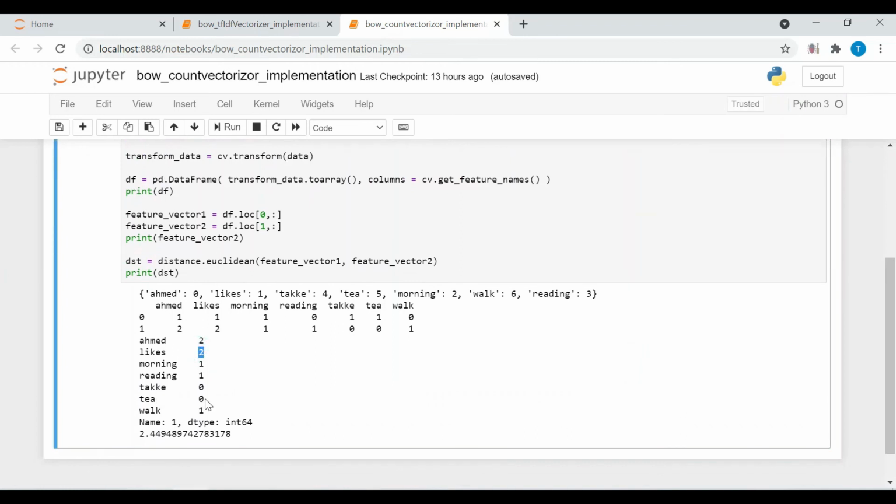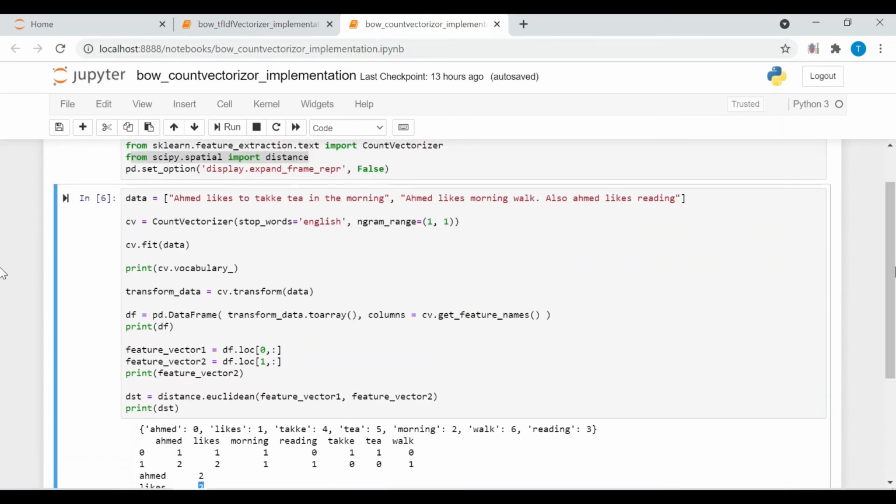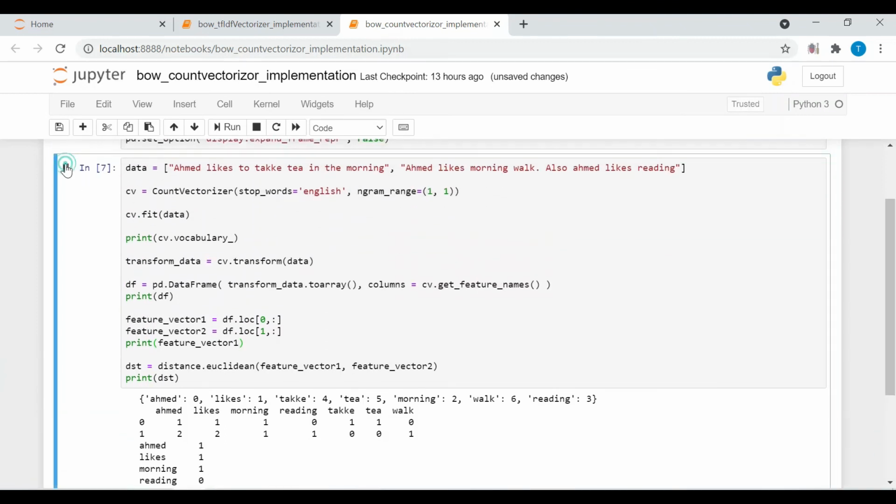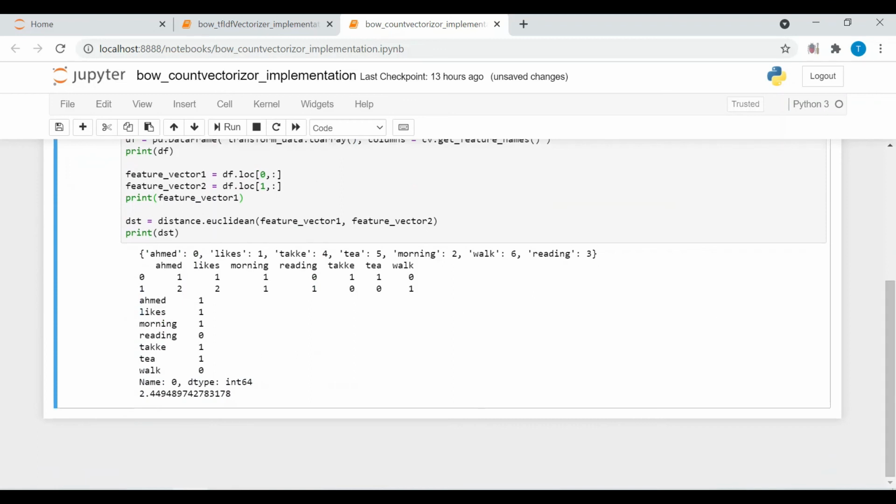The tea and take features are not there in text document 2, so these features have values of 0. Similarly, you can check the feature vector for text document 1. So this is the feature vector for text document 1. Here reading and walk features are not there in text document 1, so they have 0 values. So this was the implementation of the bag of word approach in Python.